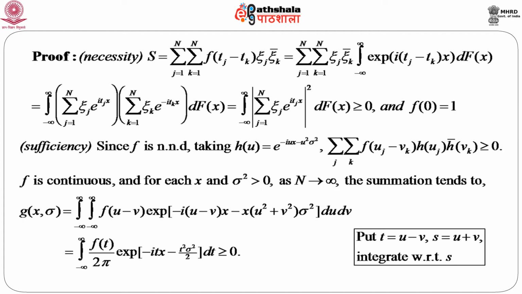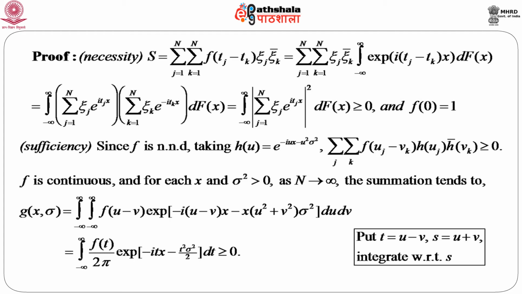Then, if we consider this summation over j, sum over k, f of u_j minus v_k, h(u_j), h(v_k) complex conjugate, it is given that this is greater than or equal to 0. f is continuous, and for each x and sigma square greater than 0, as n goes to infinity, this entire summation tends to this integral, which we denote by g(x, sigma).